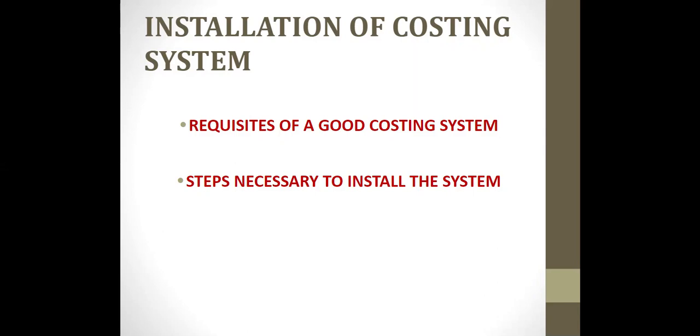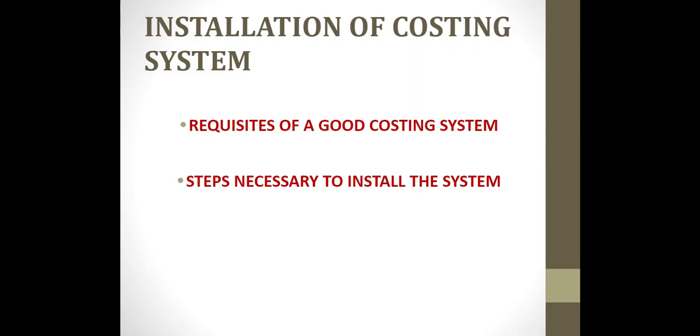Now, when a decision to install a system is taken, it should be so designed as to serve the purpose of the particular concern. It should be useful in accordance with the objectives of costing and be flexible enough to adapt itself to changing conditions.